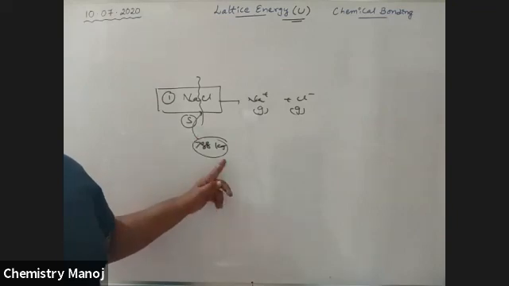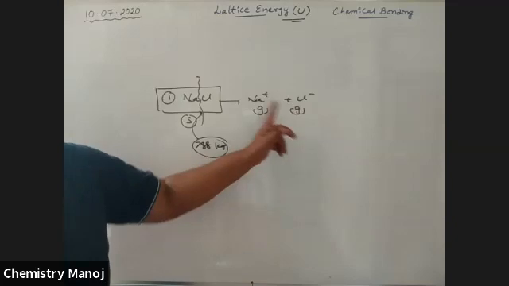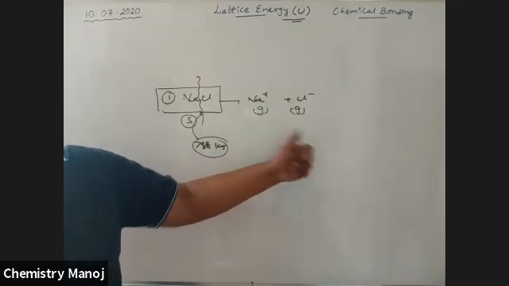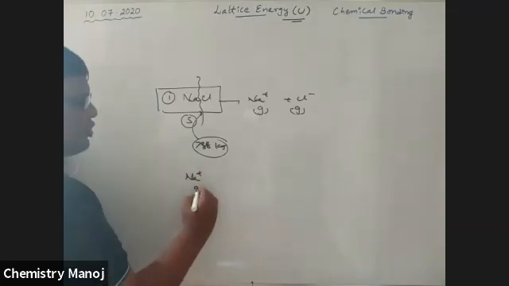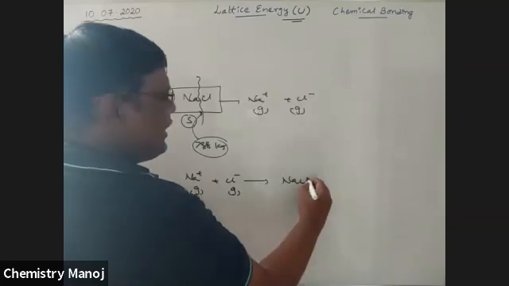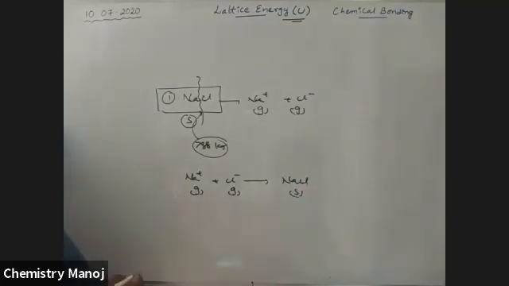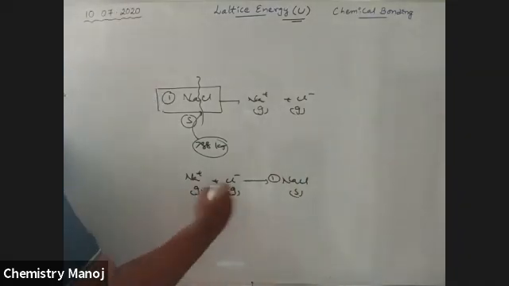The energy required to break 1 mole of an ionic compound into oppositely charged gaseous ions is called lattice energy. For example, there is Na plus ion in the gaseous state and Cl minus ion in the gaseous state. That gives NaCl, 1 mole. So this is lattice formation.